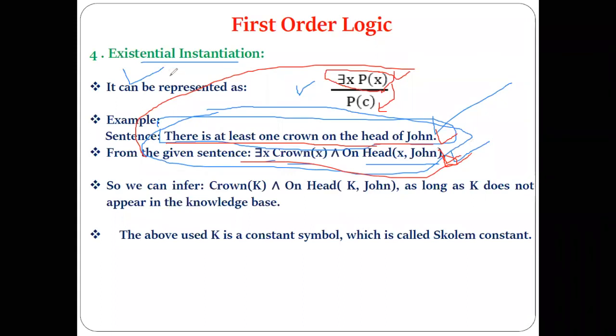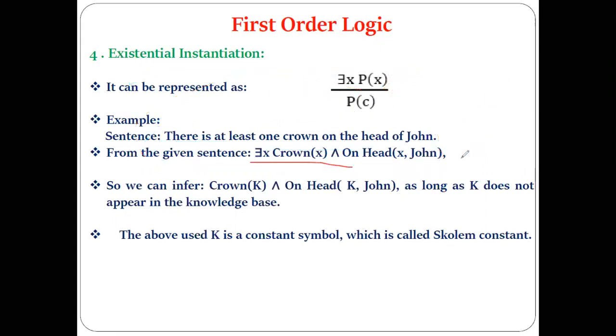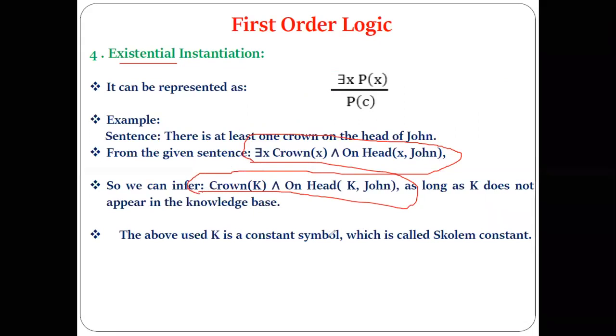It is the same as what we saw in universal elimination or universal instantiation, only the symbol is different. Correct or not? So from these you can see that for this particular given logic we can infer the logic according to the rule of existential instantiation like this. What changes are you observing there? We have removed the existential quantifier. That is the first change.